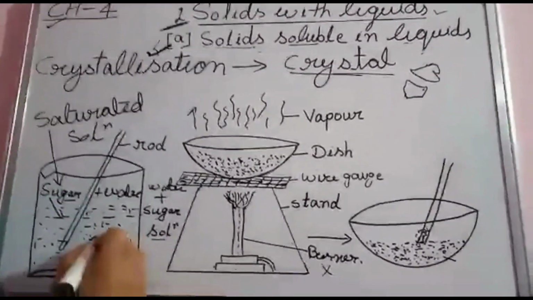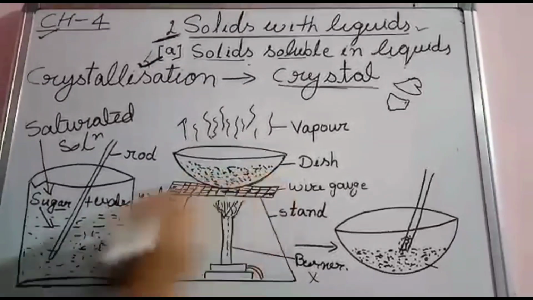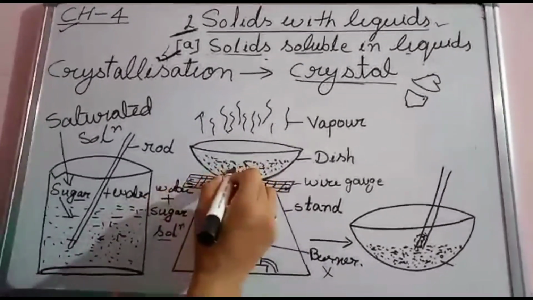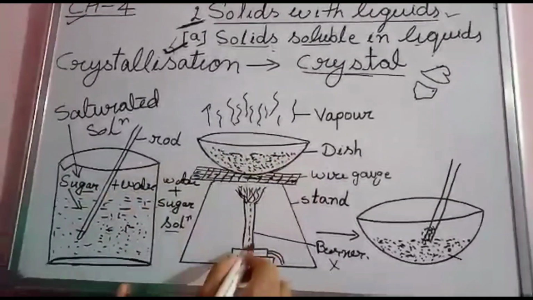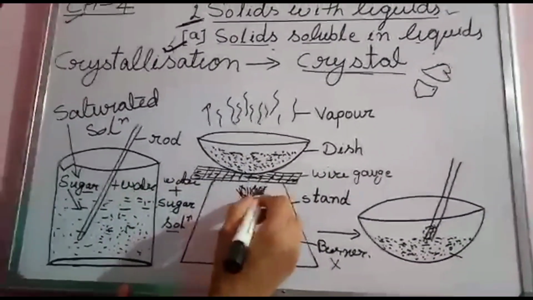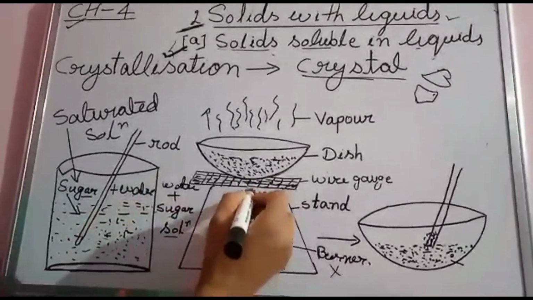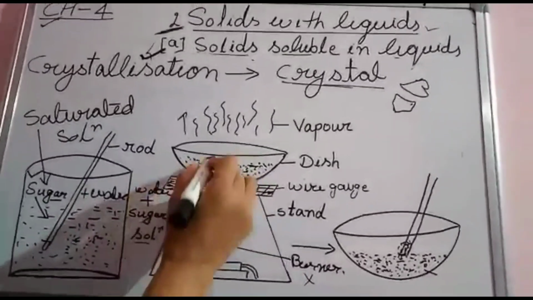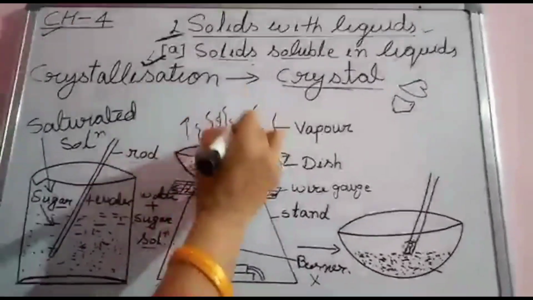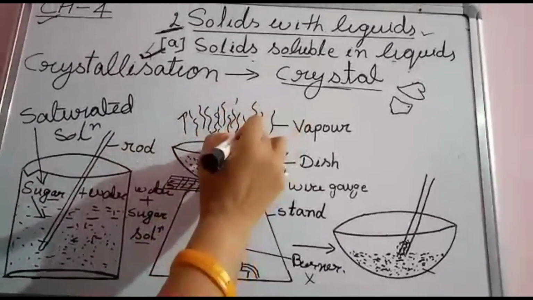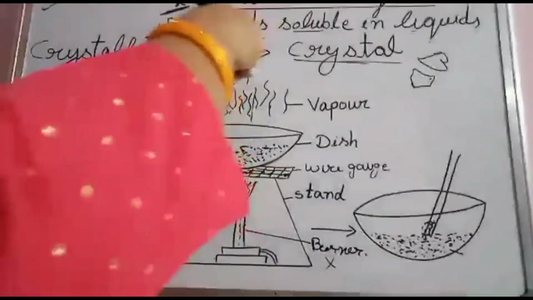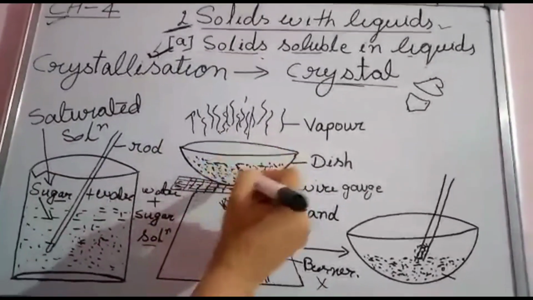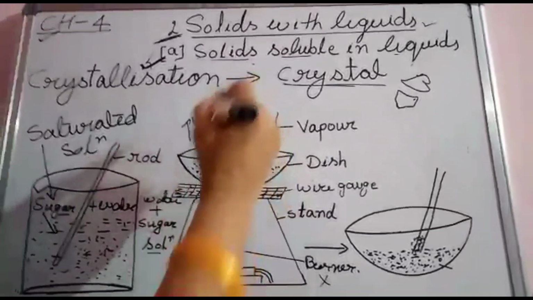So we transfer this solution into this china dish. This concentrated sugar solution is transferred into the china dish, and we light up the burner. The burner starts heating the solution. Water from the china dish slowly evaporates, and we stir the solution like this.